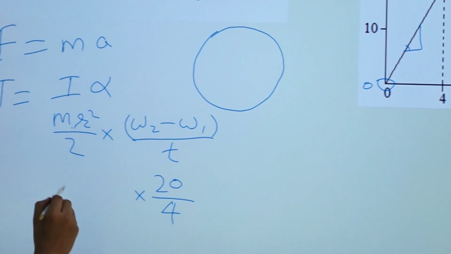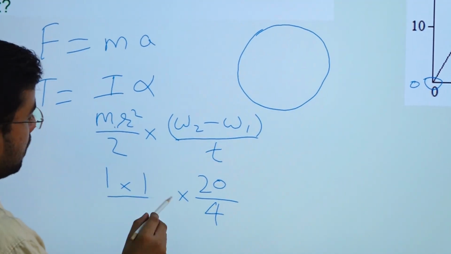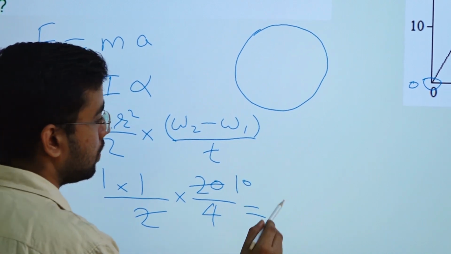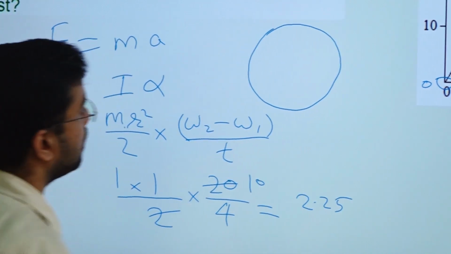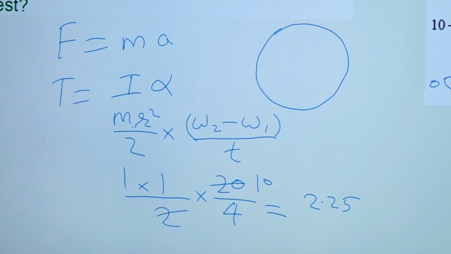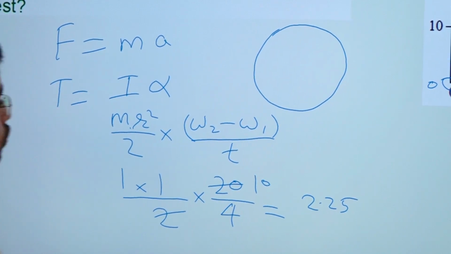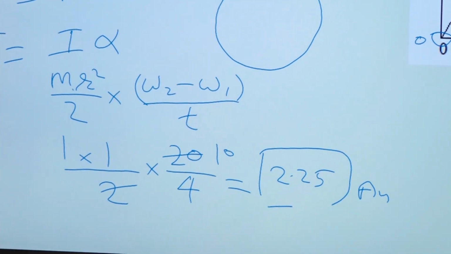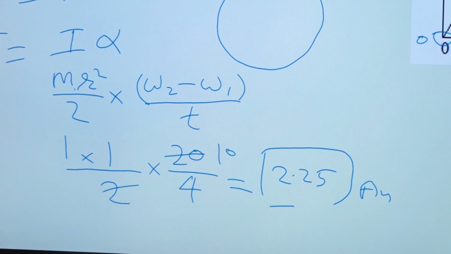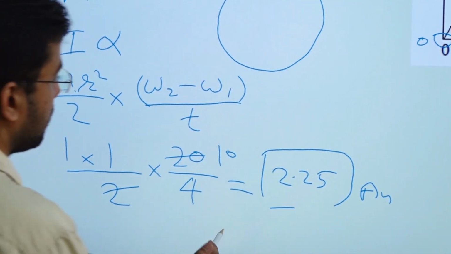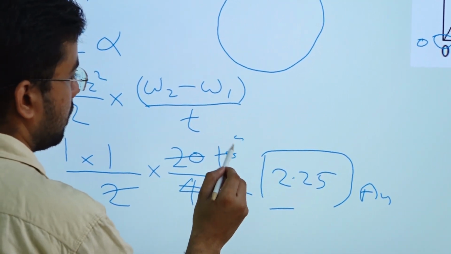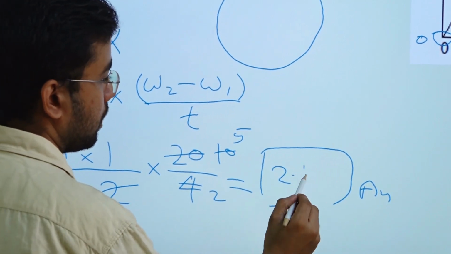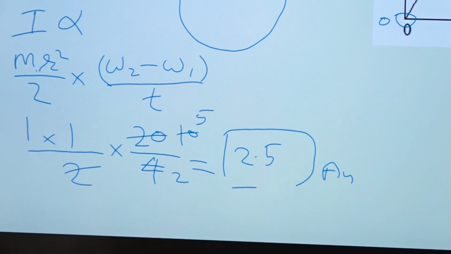What is the mass? 1. What is the radius? 1 divided by 2, this will go 10 times 2.25 around, right. So that will be the answer, 2.25. 10 by 4 is equal to 2.25 or 2.5, right, 2.5. Right, this will be the answer.